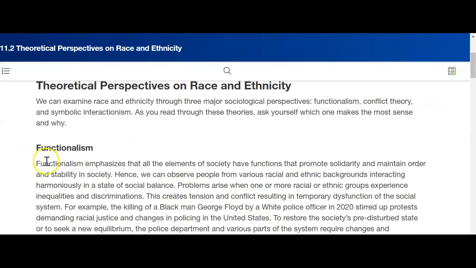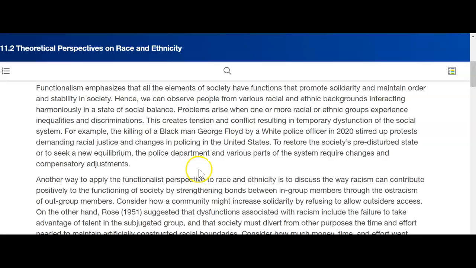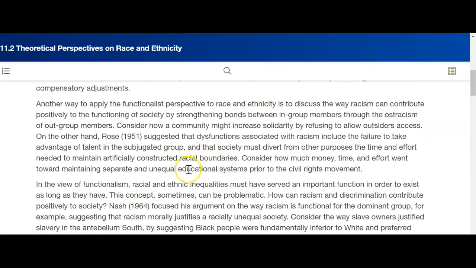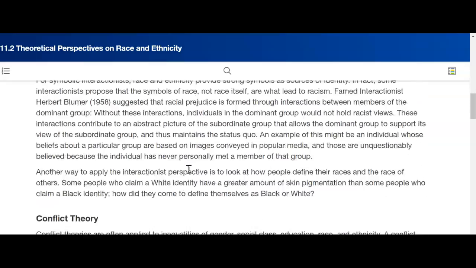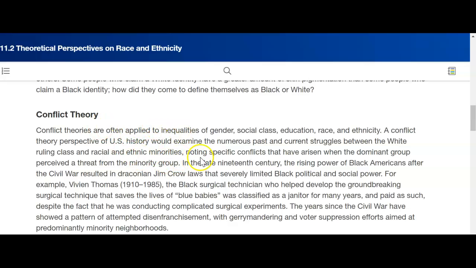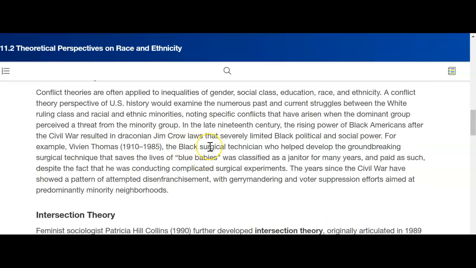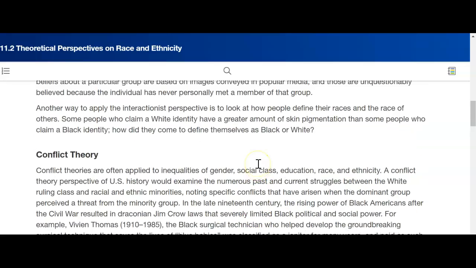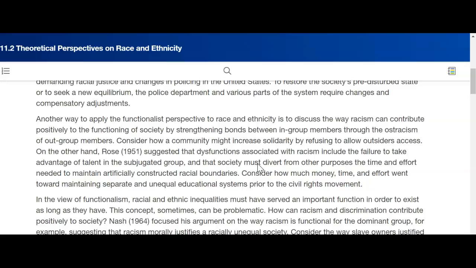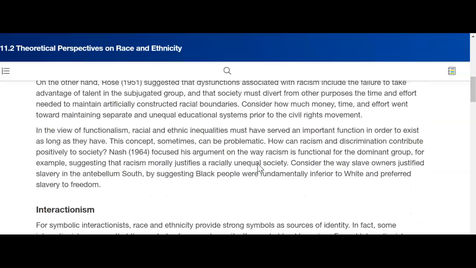Then you read the section on functionalism. Read it, and then write a paragraph about it in your own words. Go over to conflict theory. Read that. Then put a paragraph of 5 or 6 sentences in your own words. If this is difficult for you, let me know and we'll go over it together.